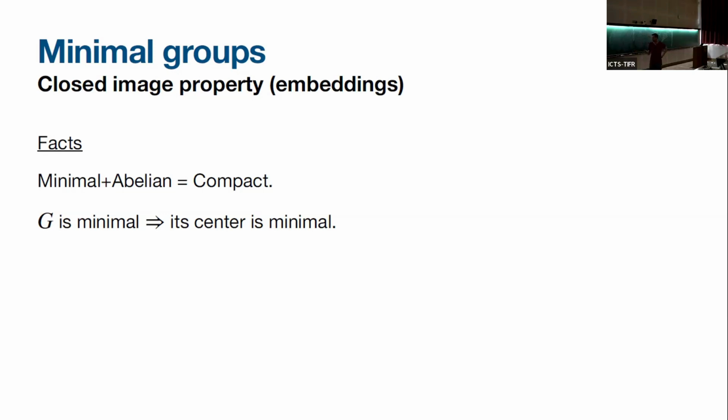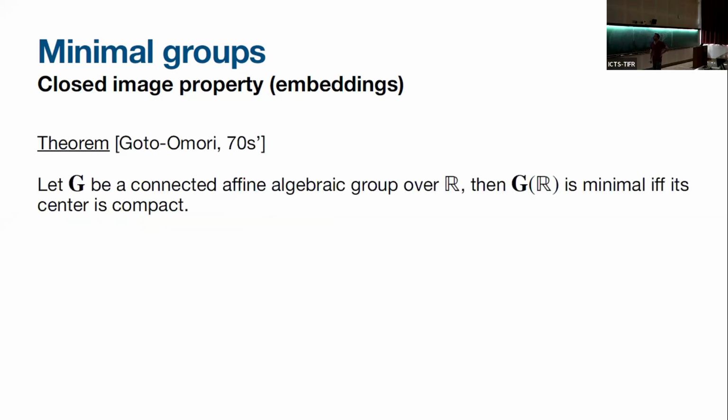So what does work? Here's a theorem by Gopal and Omori, back in the 70s. If G is a connected affine algebraic group over R, then G(R) is minimal if and only if the center is compact. It was not stated in this language, but it's basically what they're saying. So for real groups, having a compact center is the same as being minimal.